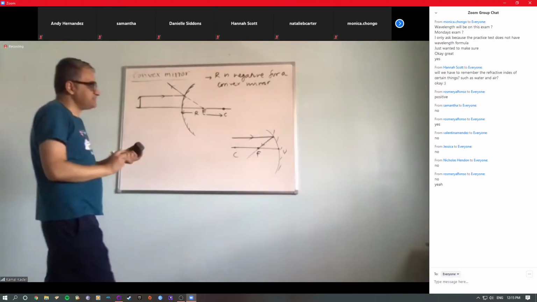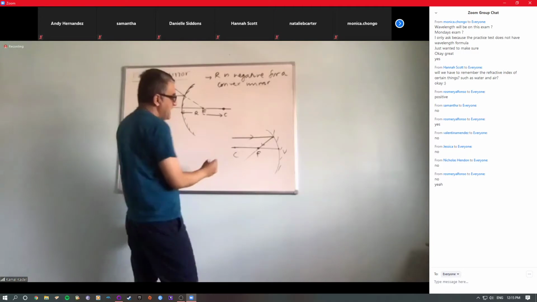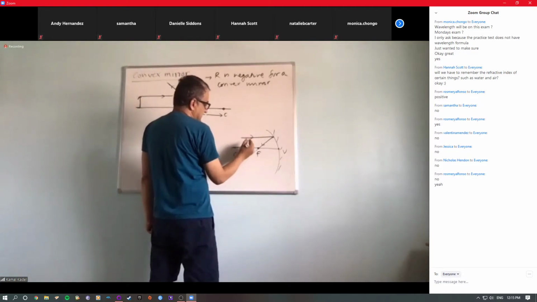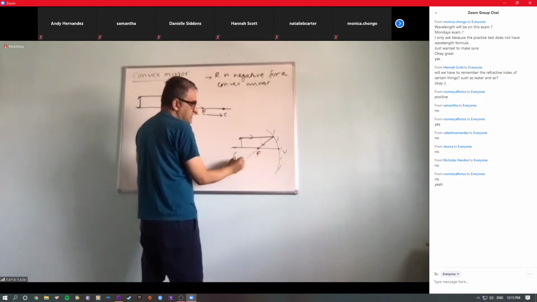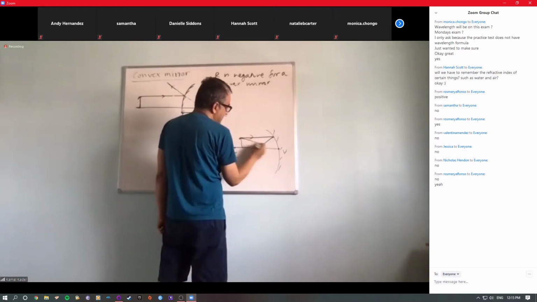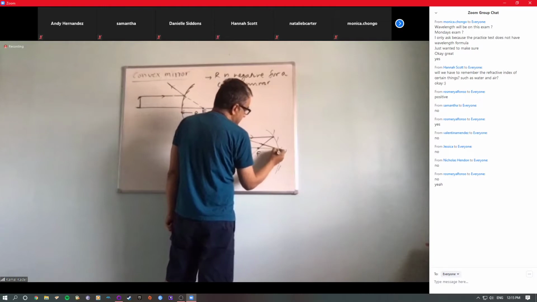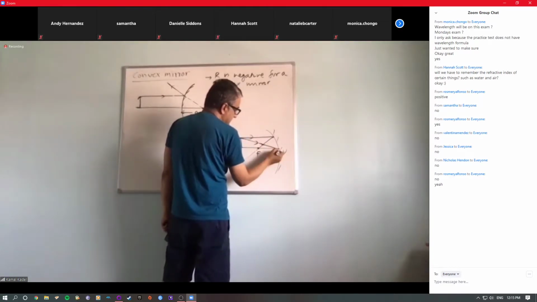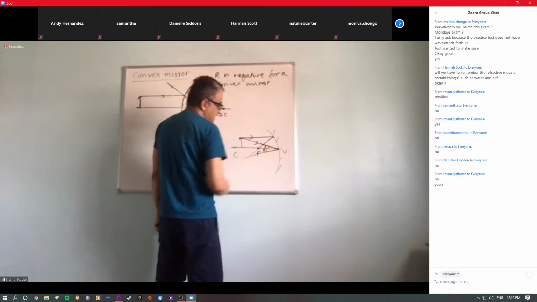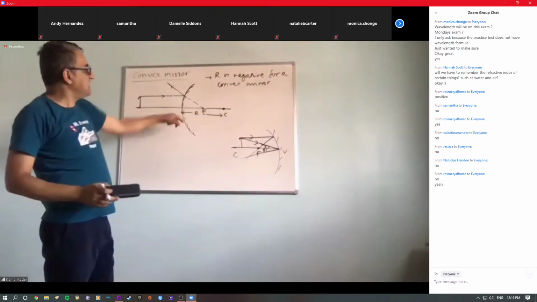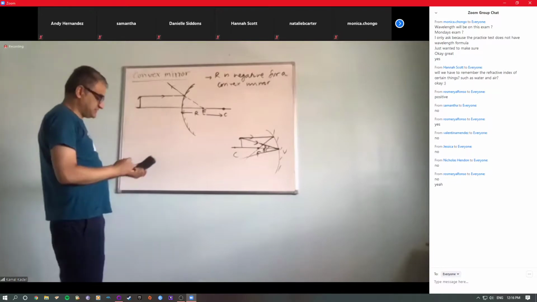The other way, same thing. If we have any object like this, for example here, then what we did for concave, we can have any ray that strikes on V, and it will be reflecting back like this, making the same angle, right? So we can do the same thing here for convex also.